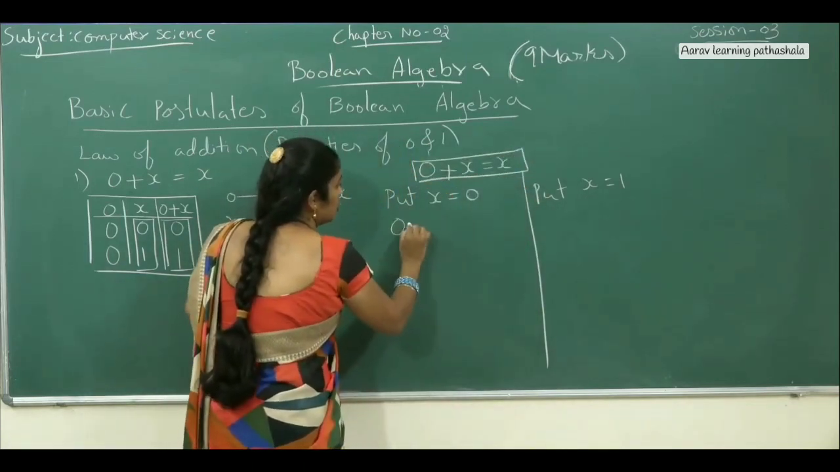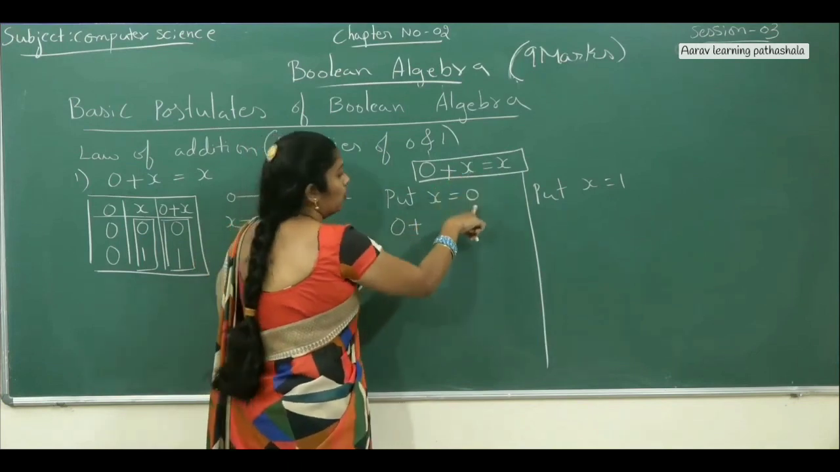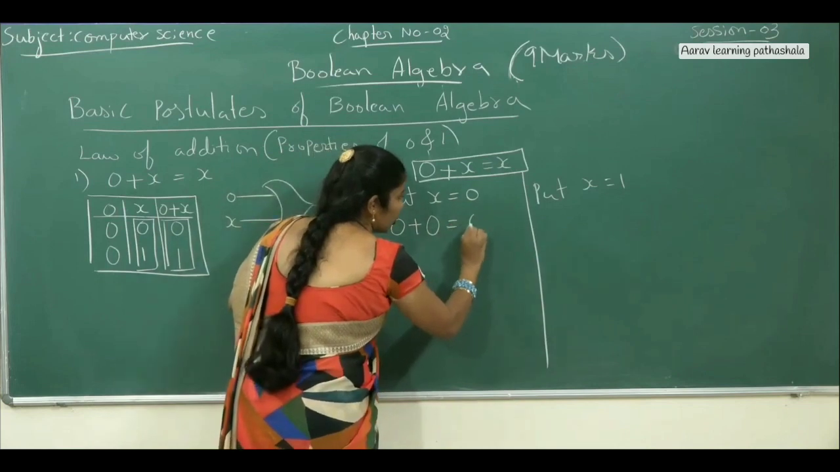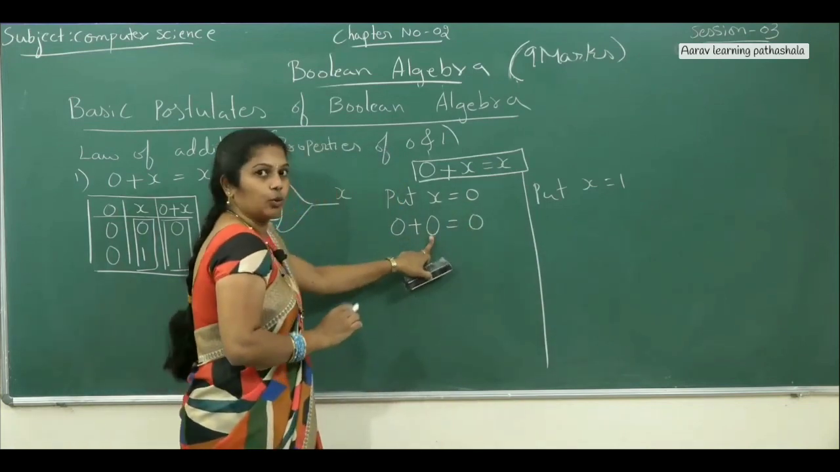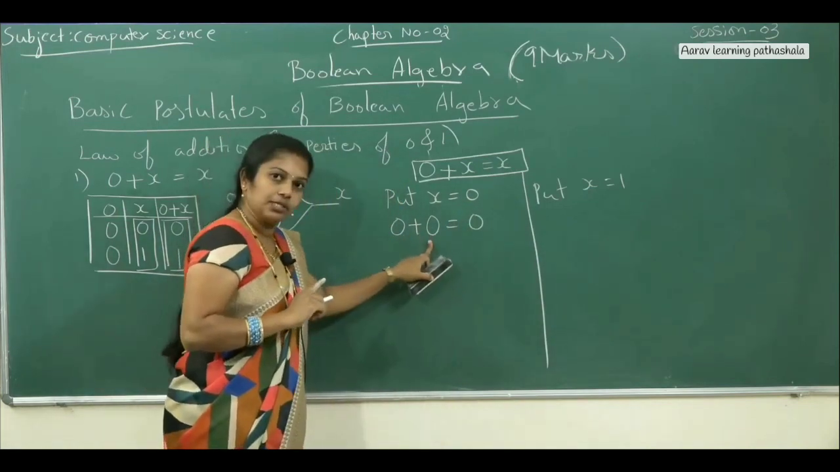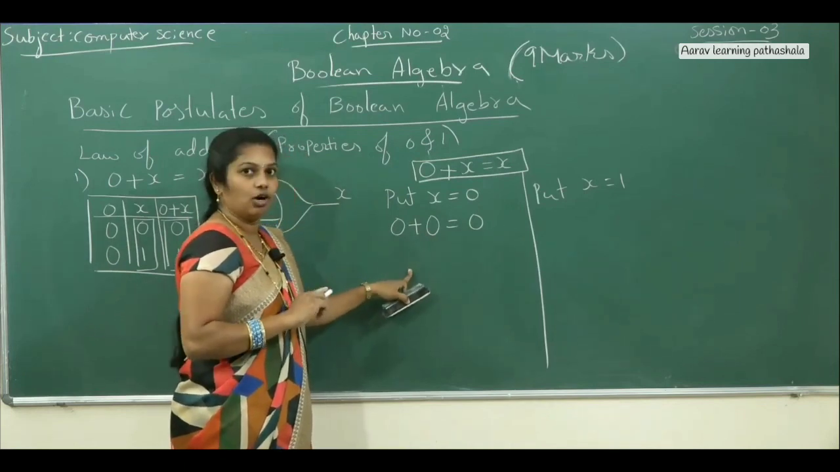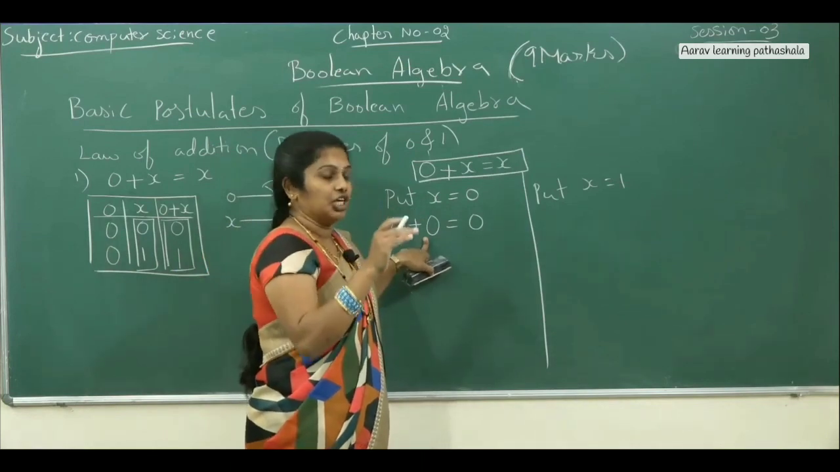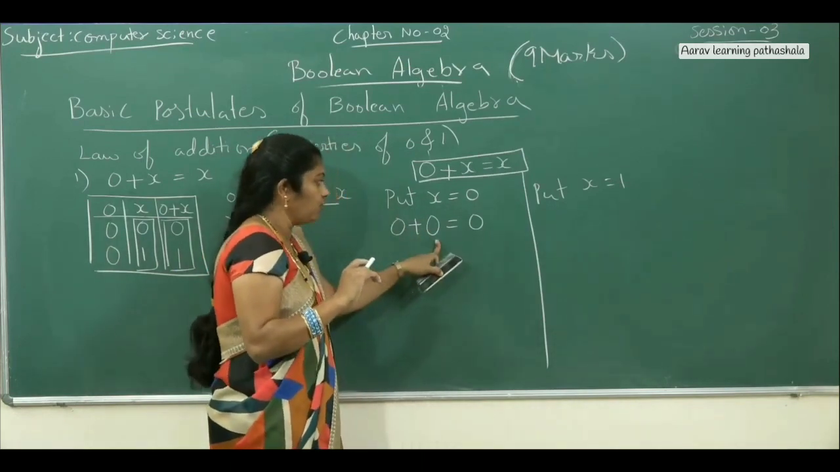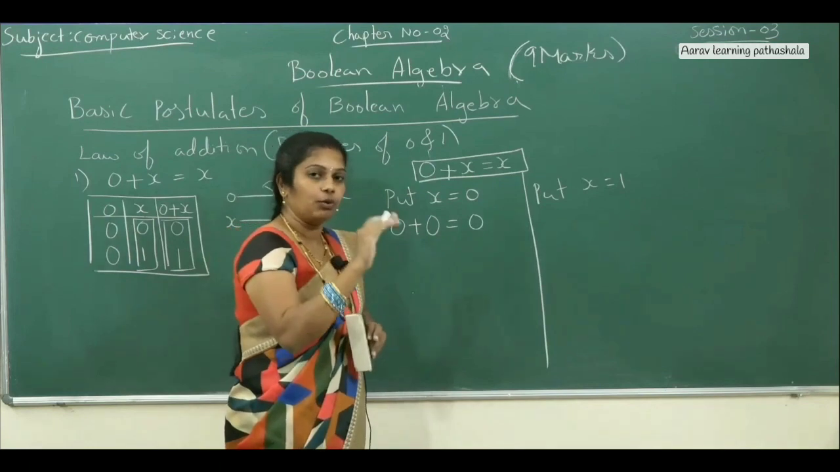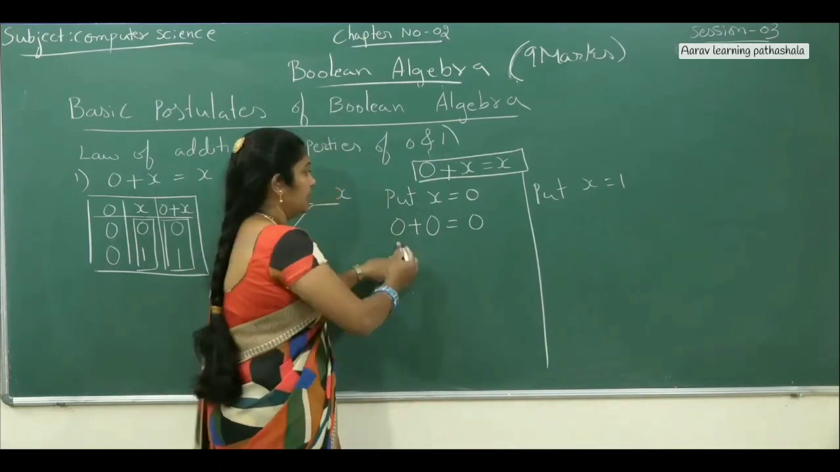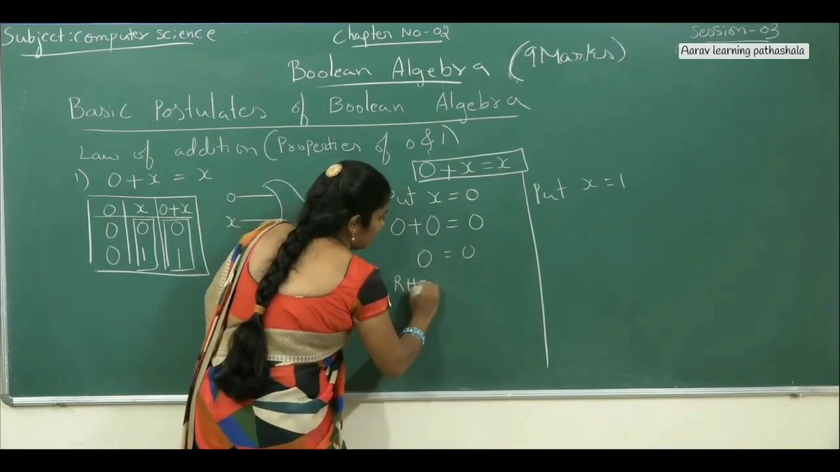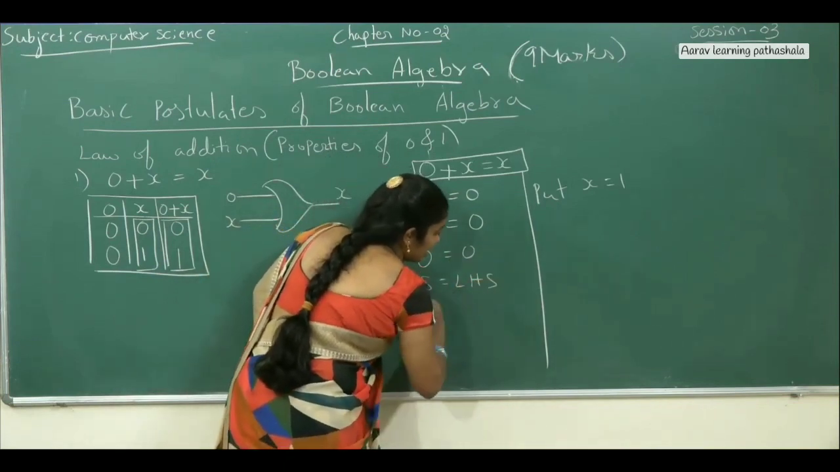Now apply this. 0 plus 0. It means that for x you substitute 0, so 0 plus 0 equals 0. In the law of addition, if all the inputs are false, then the output becomes false. You have to just recall the properties of the law of addition. There, if all the inputs are false, then the output becomes false. If any one of the inputs is true, then the output becomes true. Then 0 plus 0 is 0, equals 0. The right hand side value equals the left hand side value.